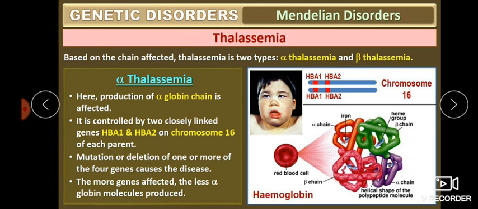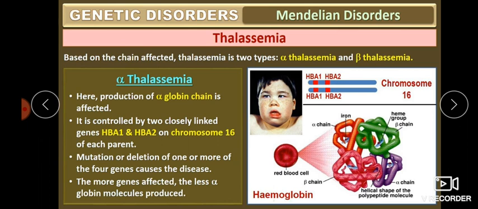It is controlled by two closely linked genes, HBA1 and HBA2, which are present on chromosome 16 in each parent. Mutation or deletion of one or more of the four genes causes the disease.